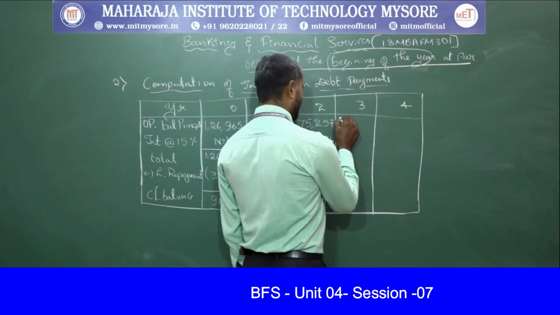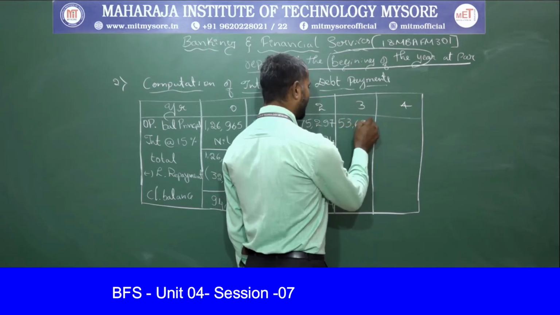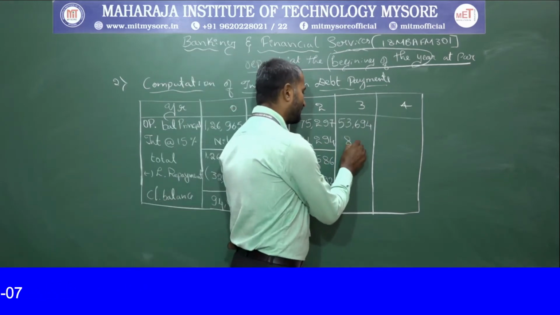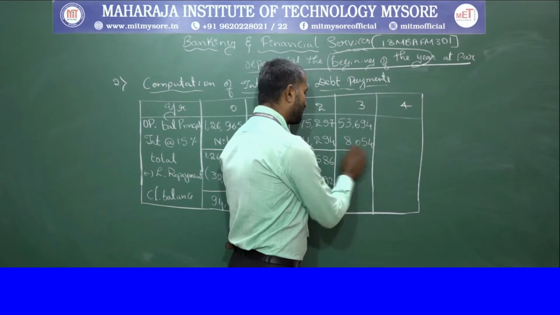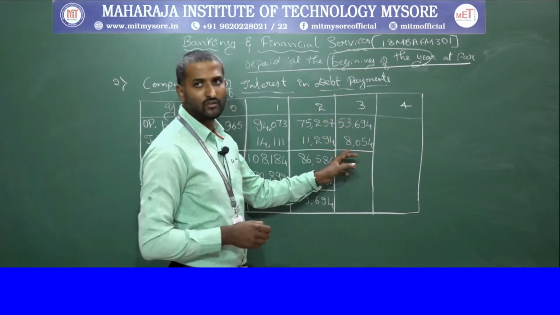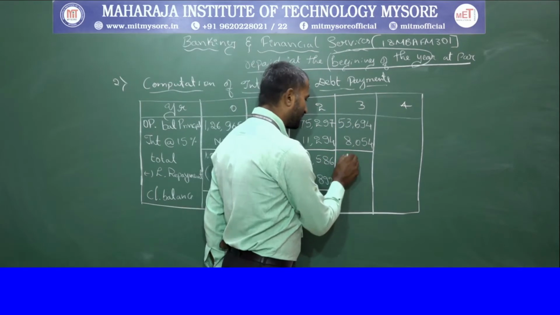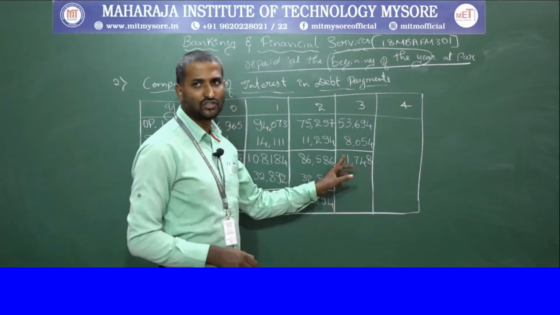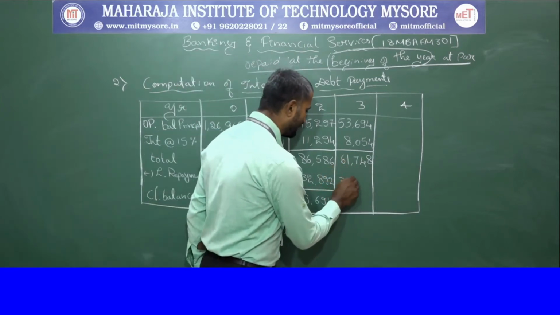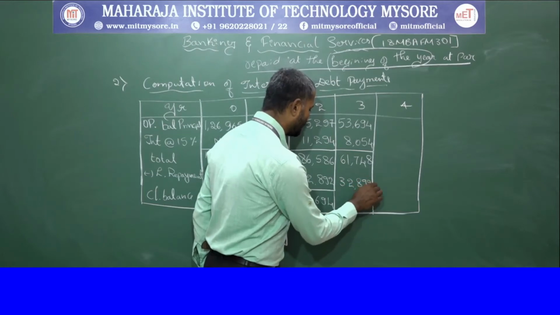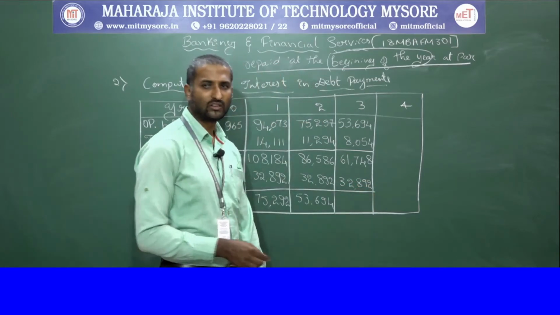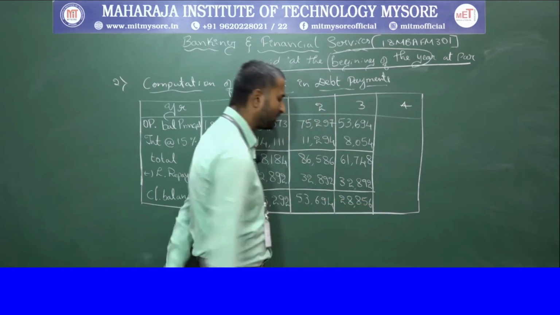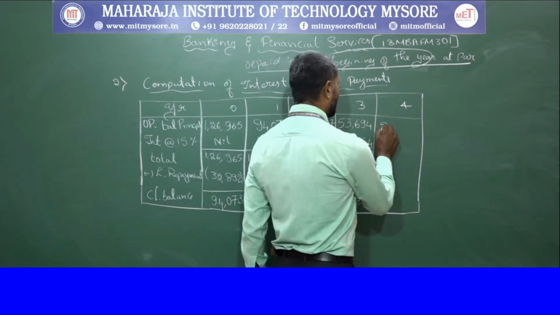Then you take 53,694 as the opening balance and charge 15% on it, which amounts to rupees 8,054. Then you add it to the total value, that is 61,748. Then you pay the regular repayment of 32,892, and you are left with 28,856.